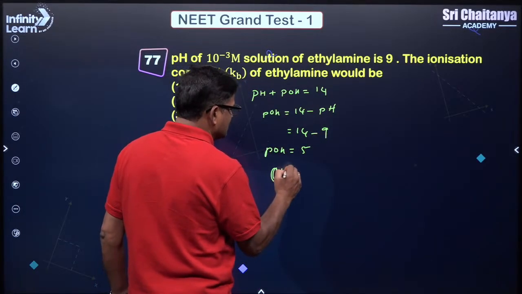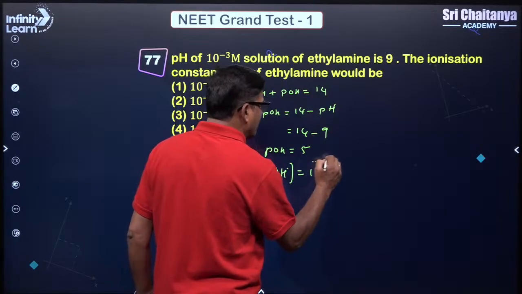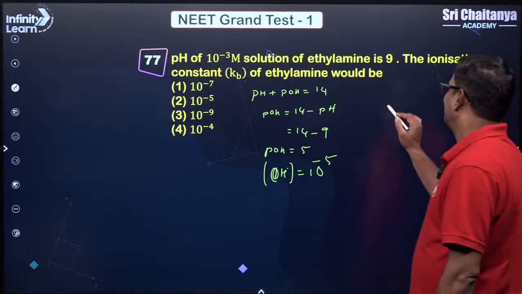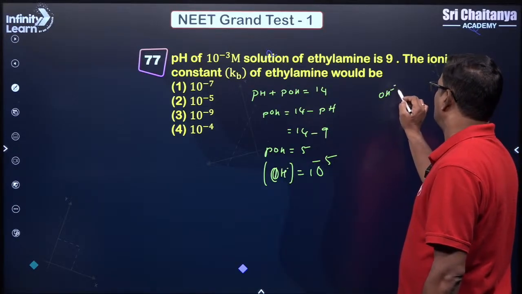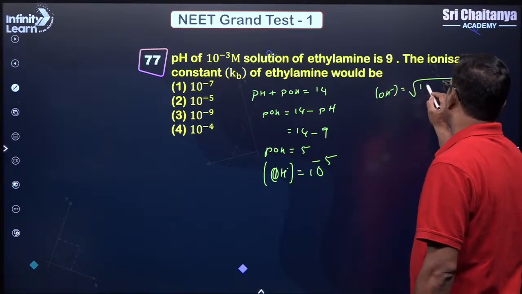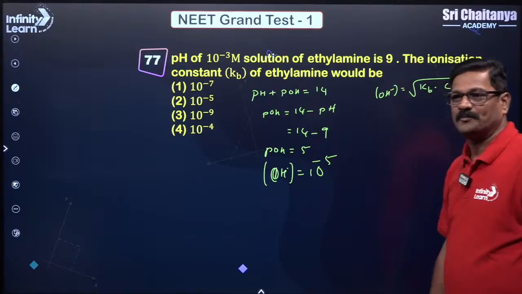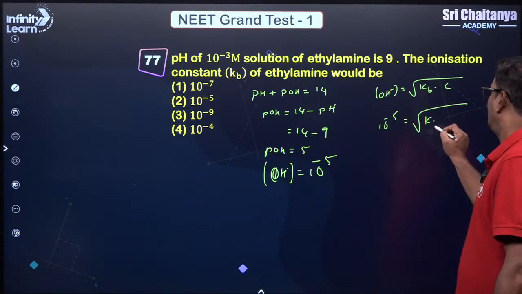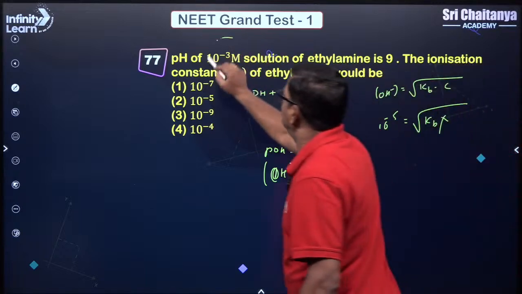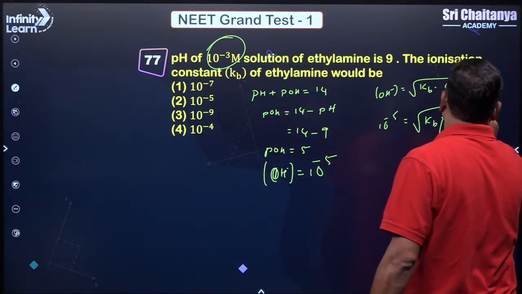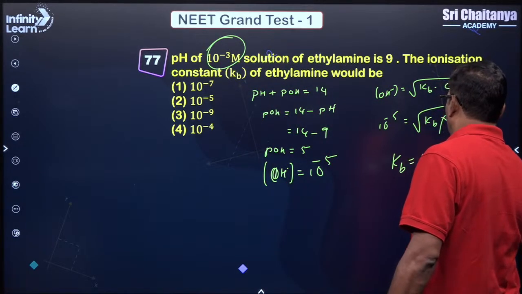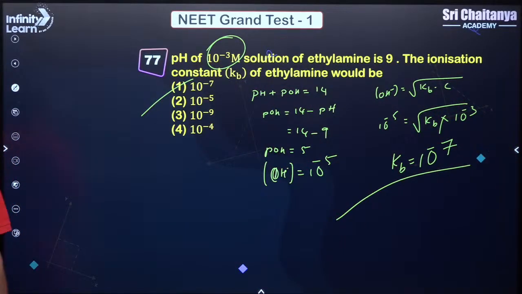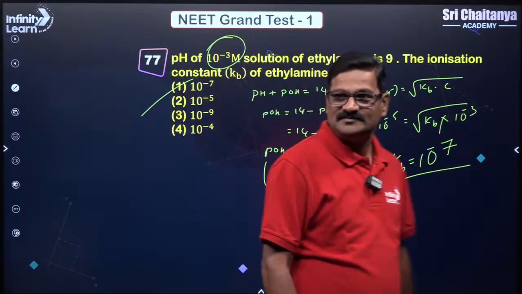So OH minus ion concentration is 10 power minus 5. OH minus ion concentration is equal to root over Kb into C. So 10 power minus 5 is equal to root over Kb into concentration, which is given as 10 power minus 3. So you will get Kb near about 10 power minus 7. Answer is going to be this much. Fine. Clear?